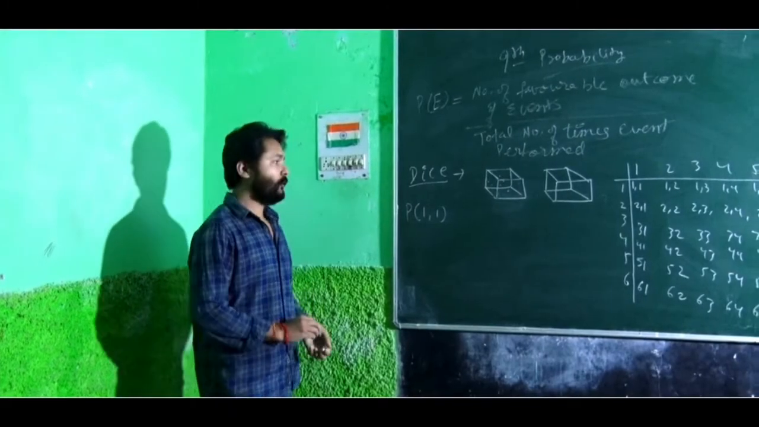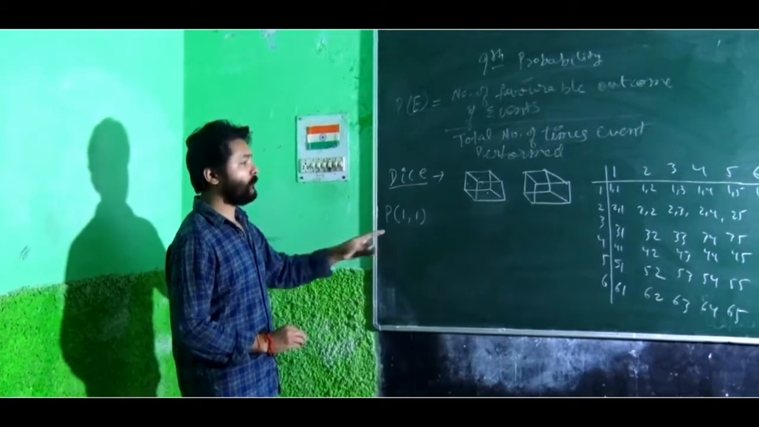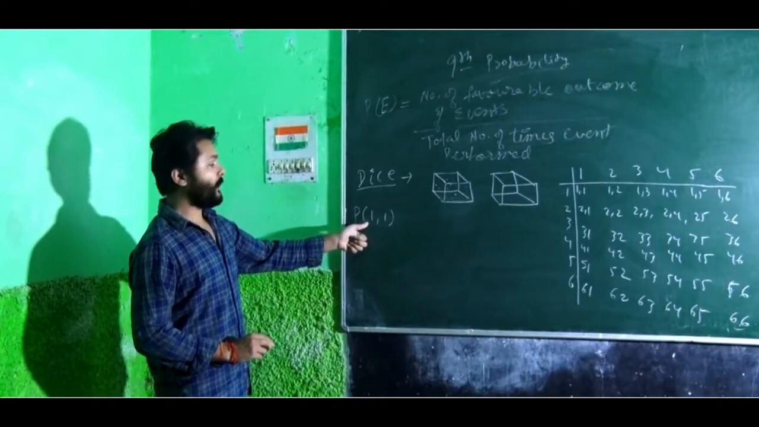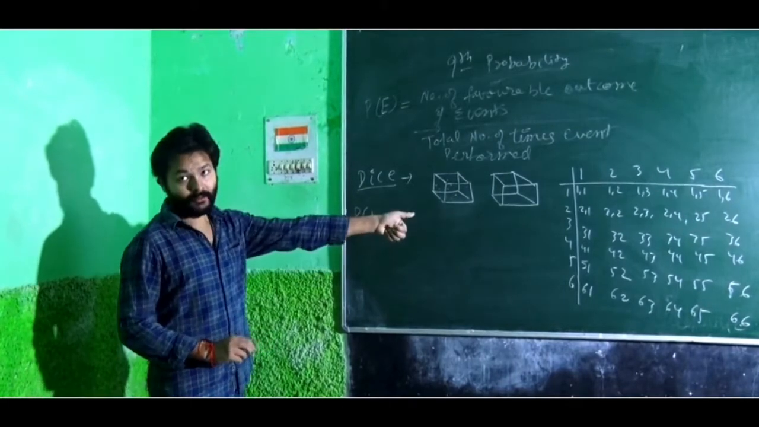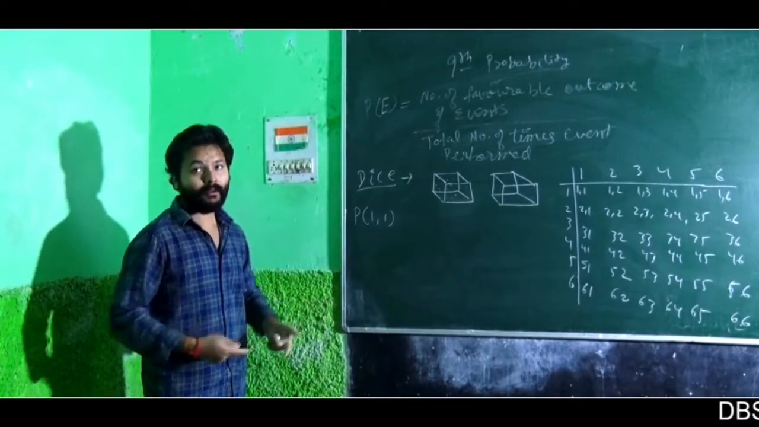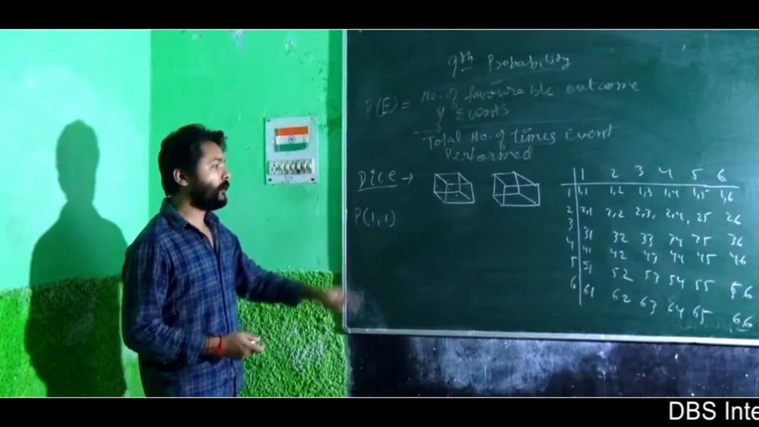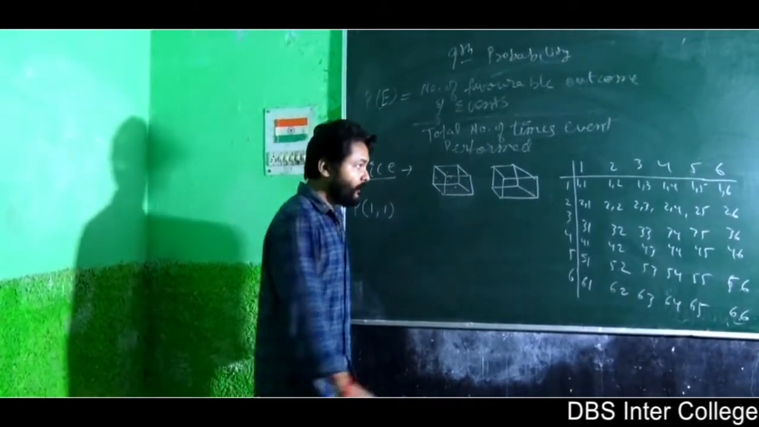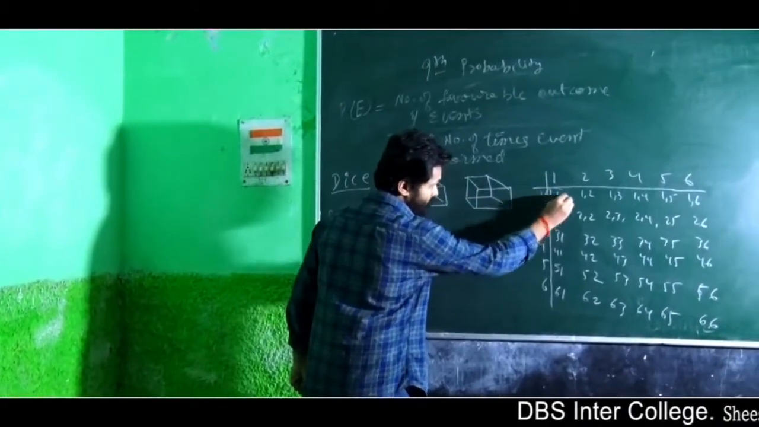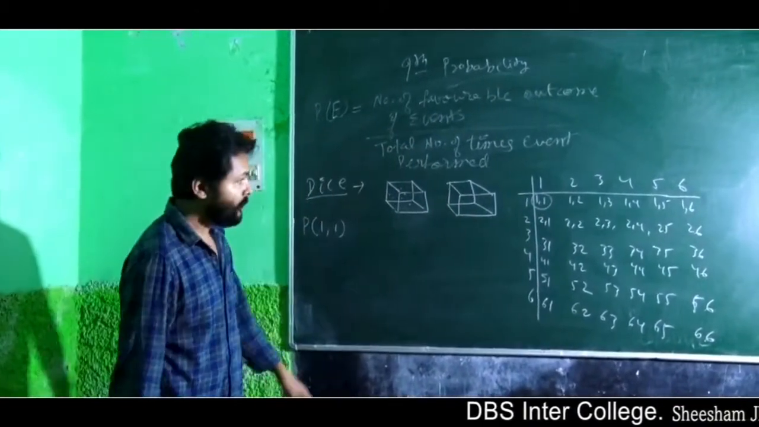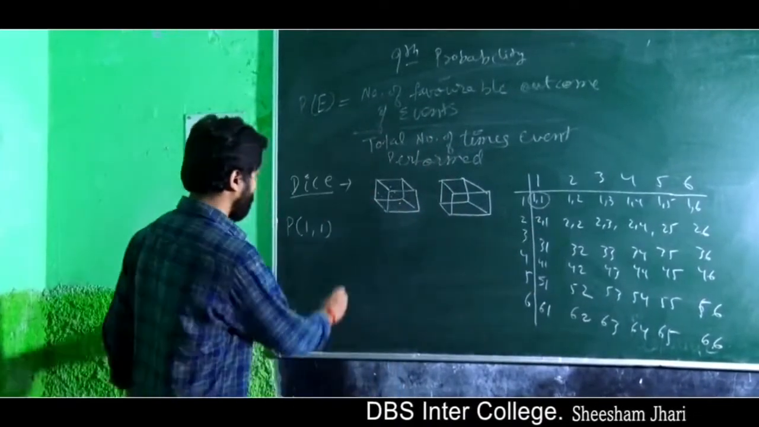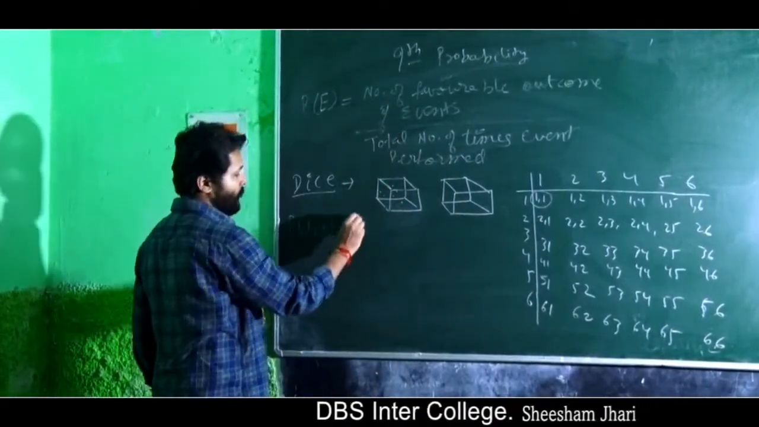Okay, so I was discussing a dice concept and I asked you what is the probability of getting 1 and 1 in both the dice. If I roll dice simultaneously, what is the probability of getting 1 and 1? You can see in our chart, which I have already made, the probability of getting 1, 1 is only 1. None of the other cases give 1, 1. So the favorable number of outcomes is 1.